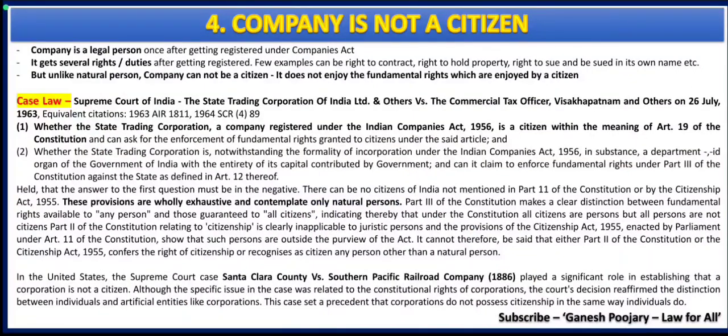Okay then, here is the fourth feature and characteristics of the company, that is, company is not a citizen. In the previous discussion, we have understood that company is a legal person. Now the question is, if company is a legal person, then why is company not a citizen? Or what is the difference between company and citizen? Before getting into the difference, we also should know similarities. One huge similarity is both company and citizens have rights and duties.